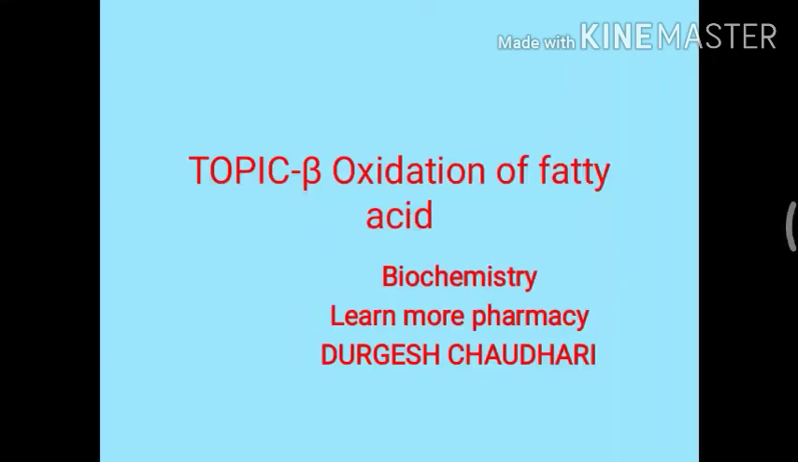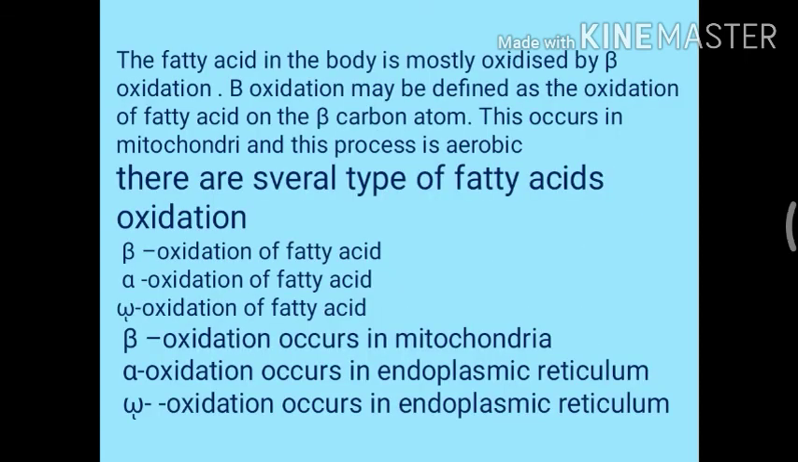So today we will discuss the topic beta oxidation of fatty acid from biochemistry. The fatty acids present in the body are oxidized by beta oxidation. Beta oxidation may be defined as the oxidation of fatty acid on the beta carbon atom. This occurs in mitochondria and this is an aerobic process.